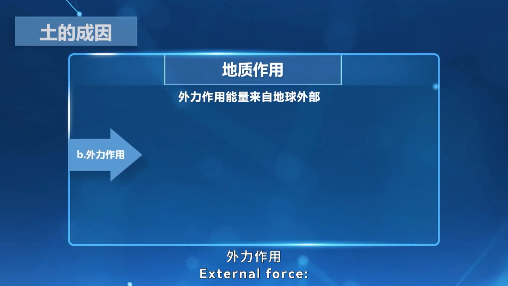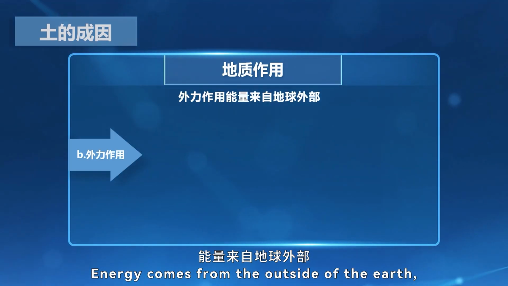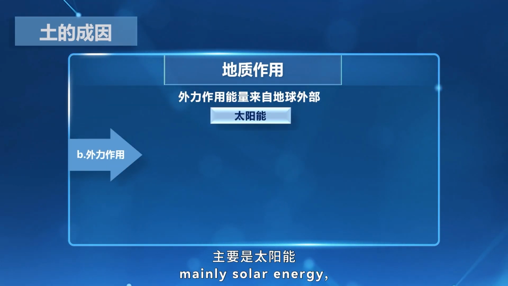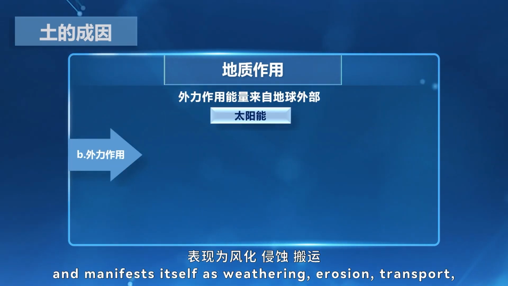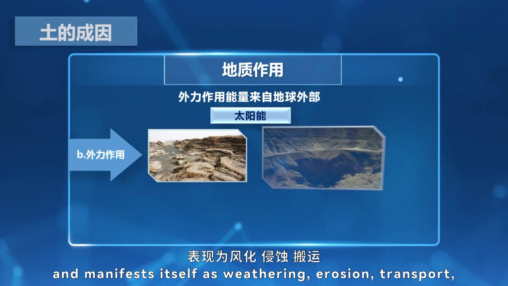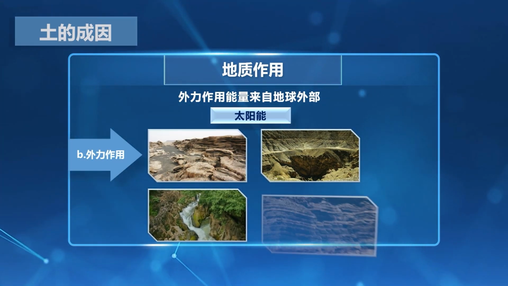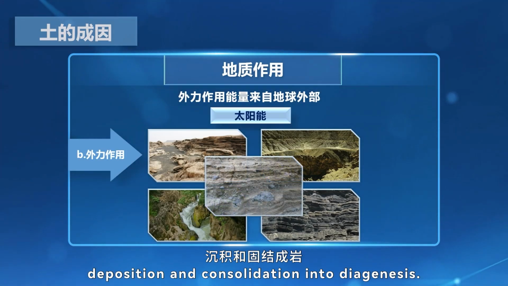External force: energy comes from the outside of the Earth, mainly solar energy, and manifests itself as weathering, erosion, transport, deposition, and consolidation into diagenesis.